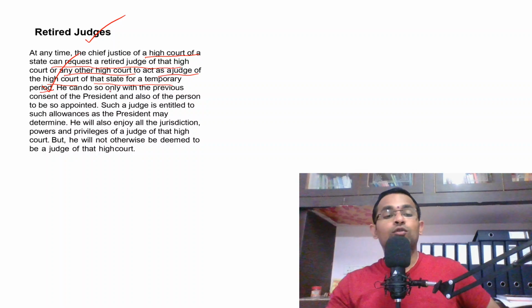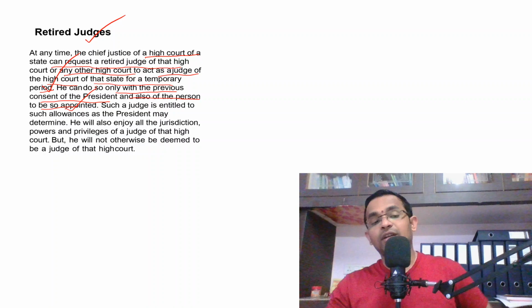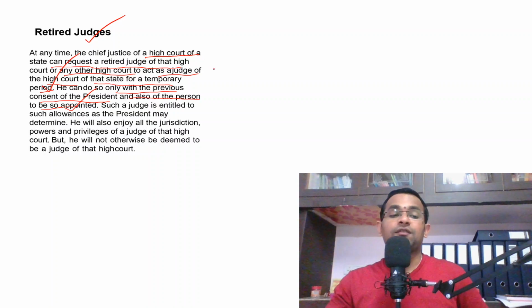So he can do so only with the previous consent of the president and also the previous consent of the person to be so appointed. That means the consent of the president as well as the consent of the person to be appointed as a judge of a high court should be obtained before his appointment. Such a judge is entitled to such allowances as the president may determine. He will also enjoy all the jurisdiction, powers and privileges of a judge of that high court, but he will not otherwise be deemed to be a judge of that high court. That means he won't be given the designation of judge of a high court because he is a retired person.